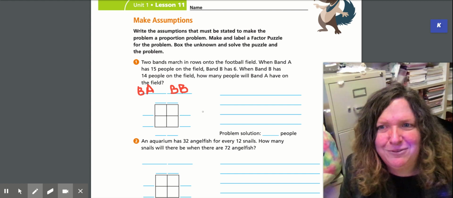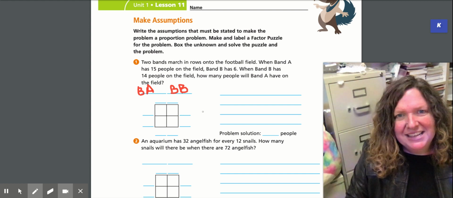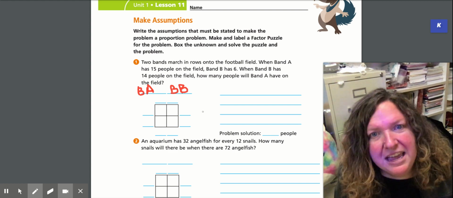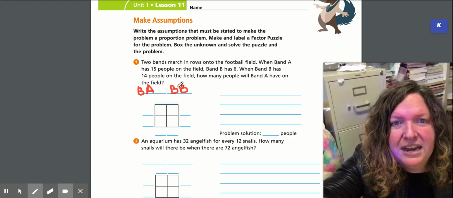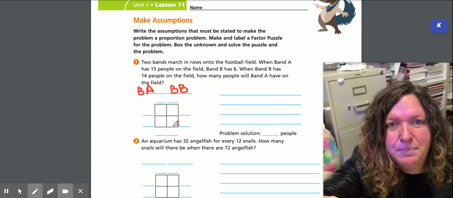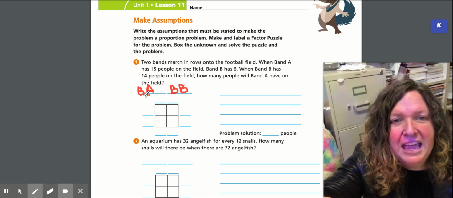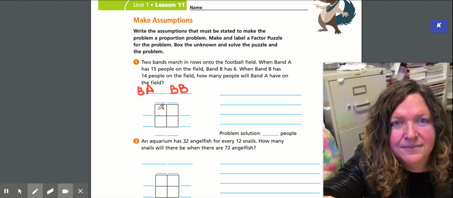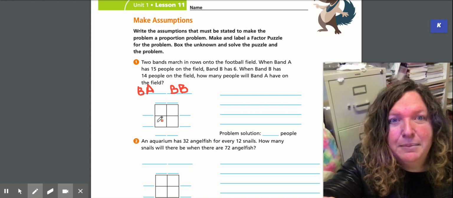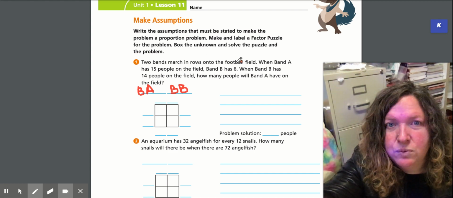It's just that I'm not very good at writing with my computer, so I'm just going to abbreviate band A and band B. Now I know that every number that has to do with band B has to go on this side. Every number that has to do with band A has to go on that side. I'm going to fill in the information after I reread.